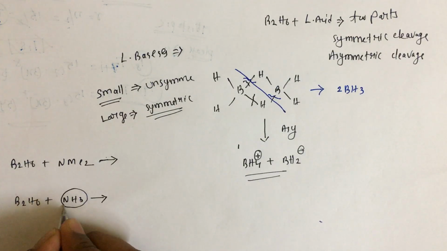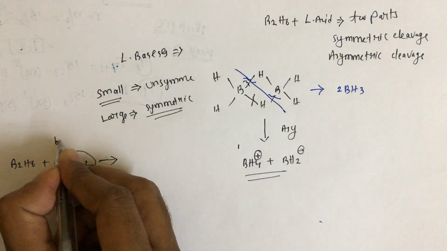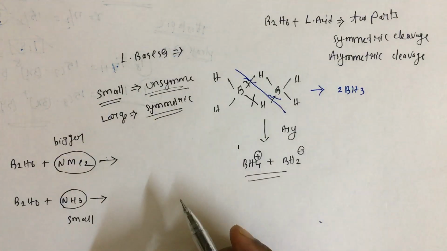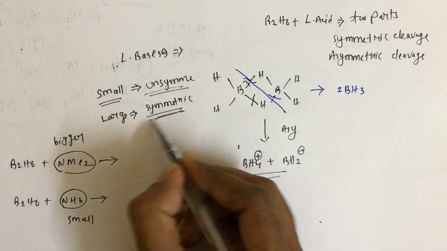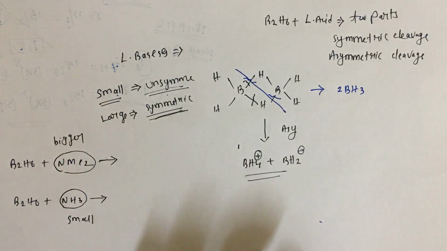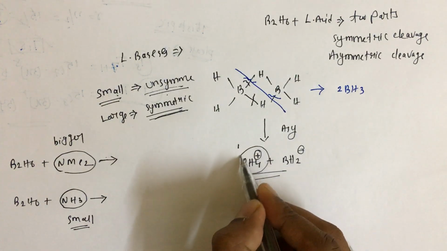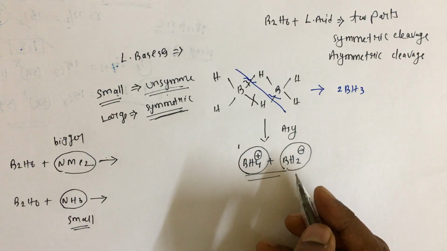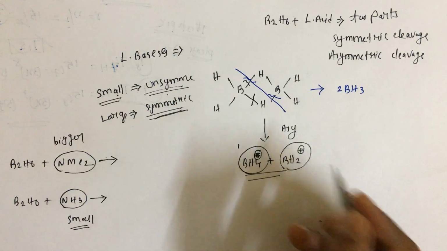The size of NH3 is small, whereas the size of NMe2 is bigger. The one with bigger size favors symmetric cleavage, and the one with small size favors unsymmetric cleavage. So first we'll talk about the small. What is the unsymmetric cleavage? Unsymmetric cleavage is nothing but BH4 minus and BH2 plus. I think this is negative and this is positive.